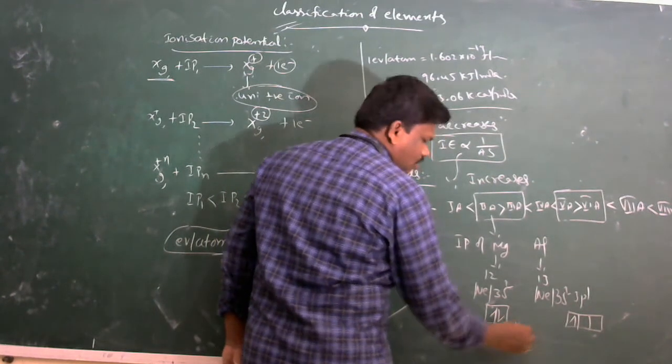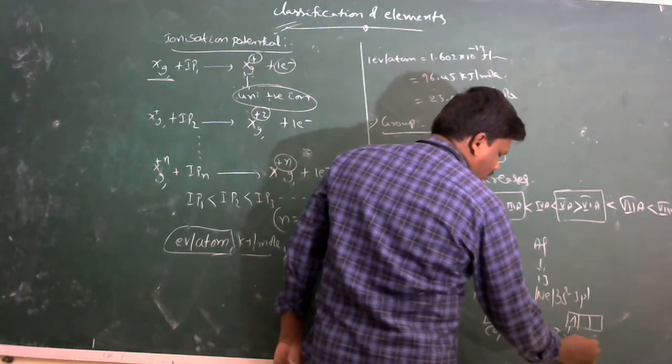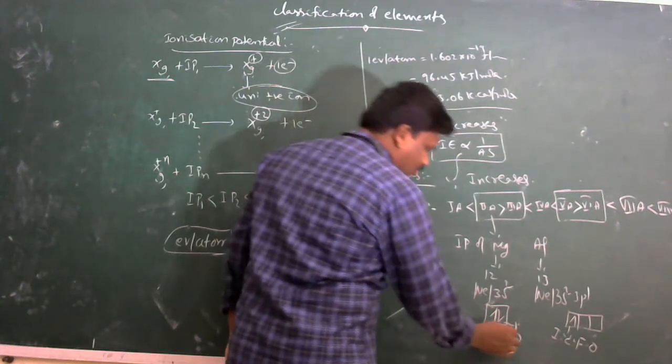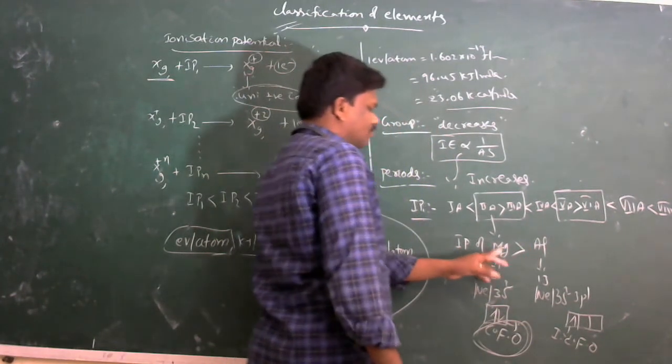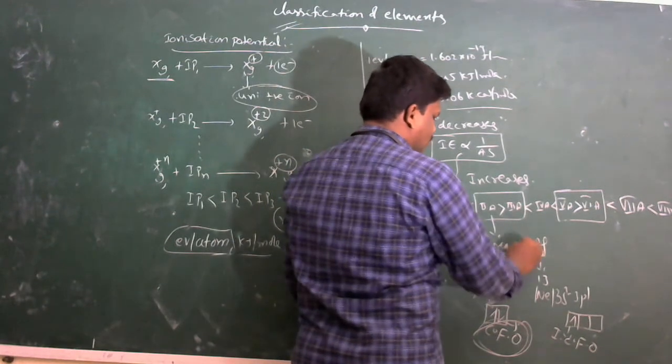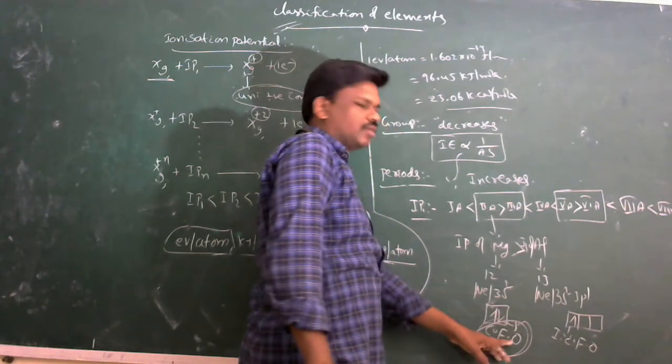In 3p1, one electron is present, so it is incompletely filled. Completely filled orbitals are more stable, therefore the ionization potential of magnesium is greater than that of aluminum.